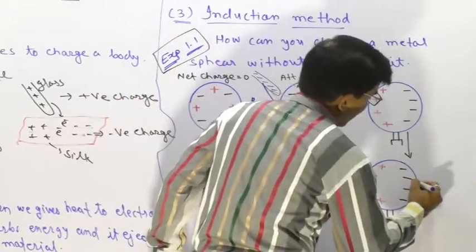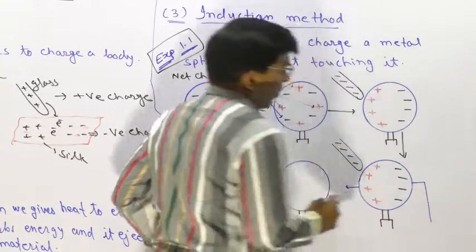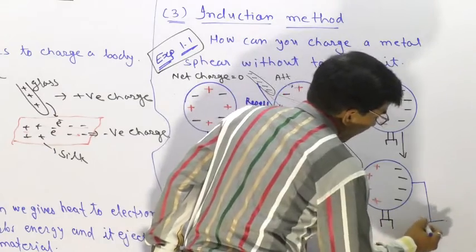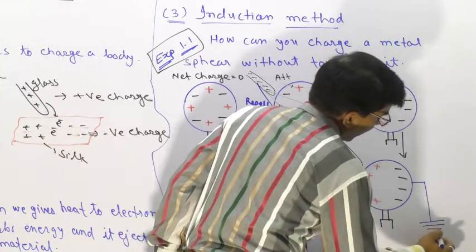Now the further part of the sphere is connected with the earth with the help of a conducting wire.